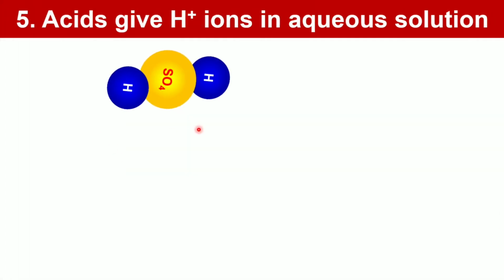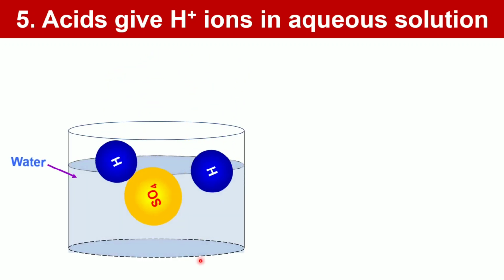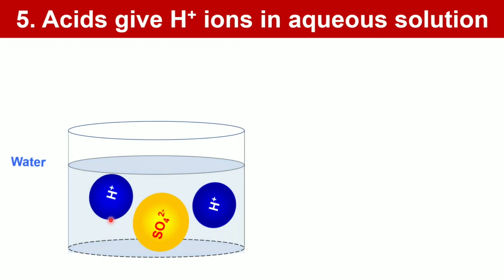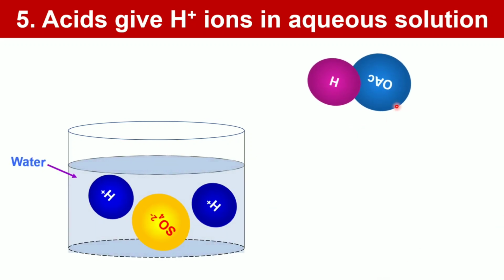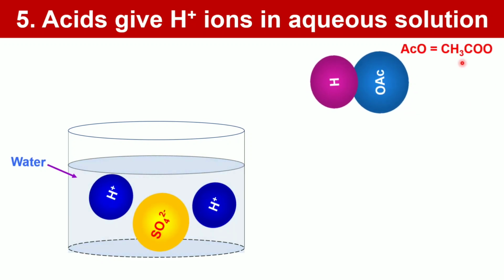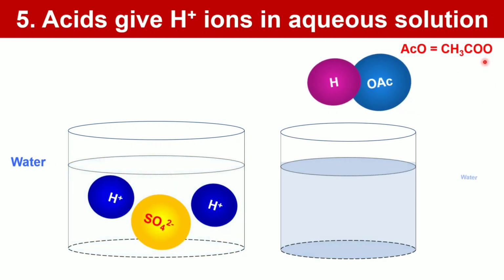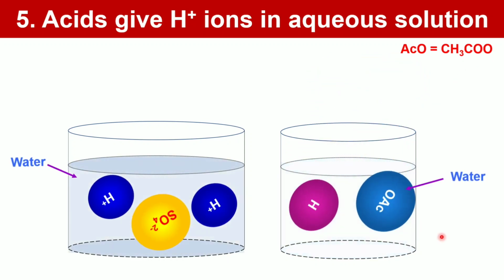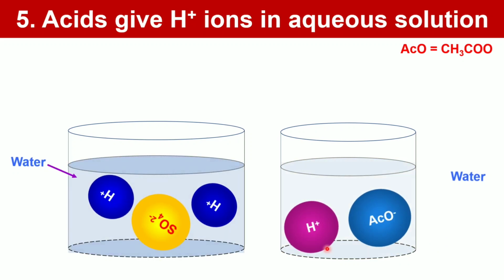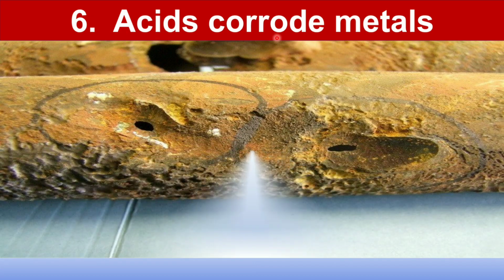Sulfuric acid is a very strong acid. In aqueous solution, it will be dissociated to 2 H plus ions and 1 sulfate ion. Acetic acid, where OAc is CH3CO2, is a weak acid. In aqueous solution, it will be partly dissociated to H plus and acetate ion. Acids corrode metals.